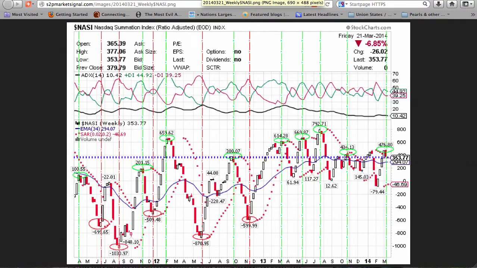The well-known market breadth indicator, the Nasdaq McClellan Summation Index, fell 26 points for the 17th decline in 32 weeks. At a positive 353.77 points, it continues below the September 2012 high, the October 2013 high, the January 2014 high, and above the April 2011 and November 2011 highs.